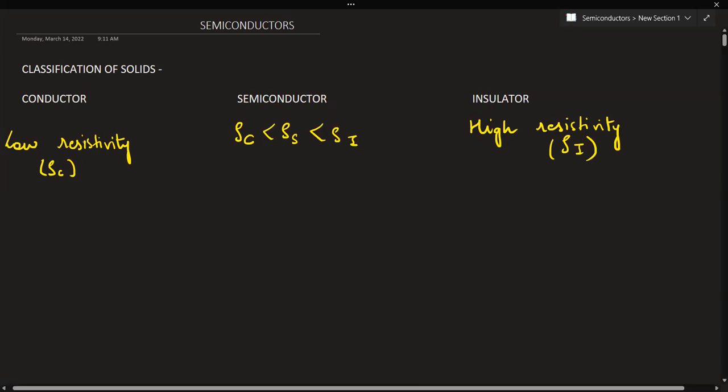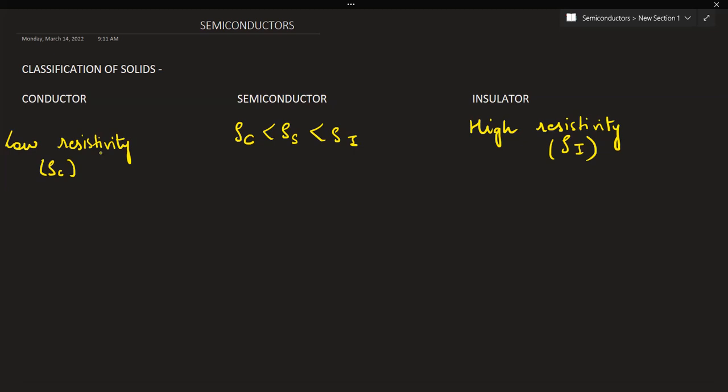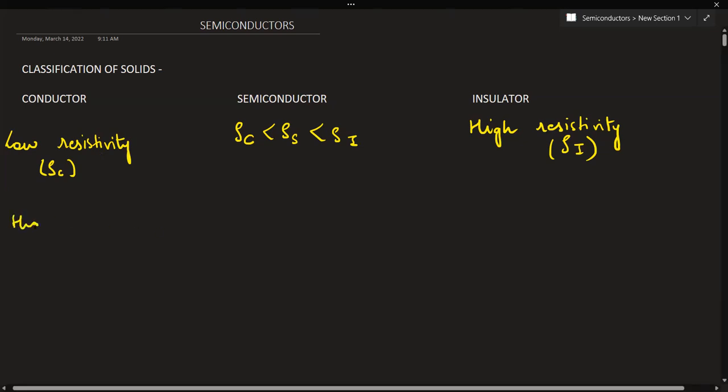Now see, conductivity and resistivity, these are inversely proportional to each other. So if I say conductors have low resistivity, then what would be the conductivity? Will it be high or low? High. So conductors have high conductivity. Conductivity means conduction of electrons. They are able to pass electrons through them. So if I represent conductivity through this sigma C for conductors, similarly for insulators, will it be high conductivity or low conductivity? Low conductivity.